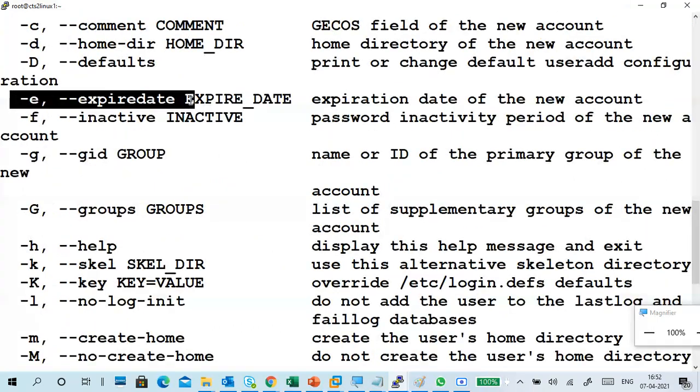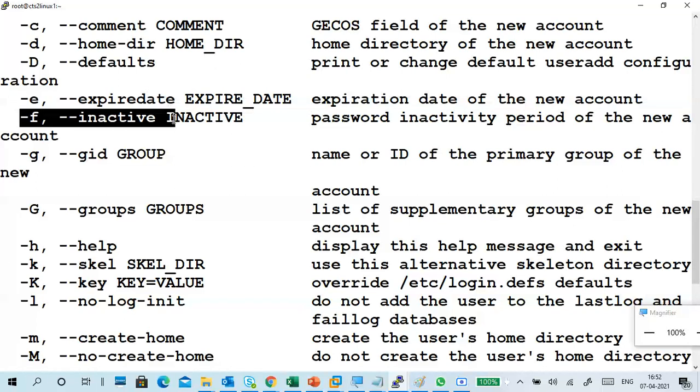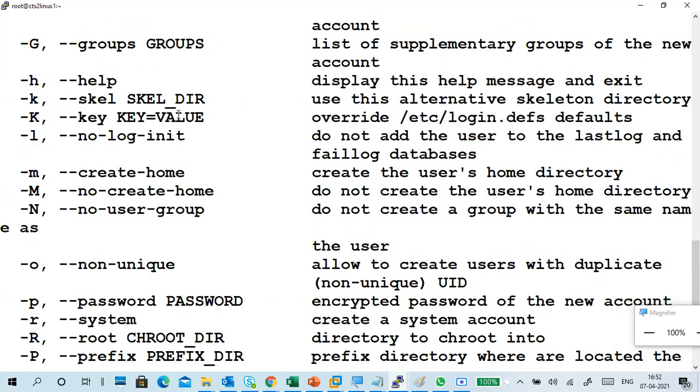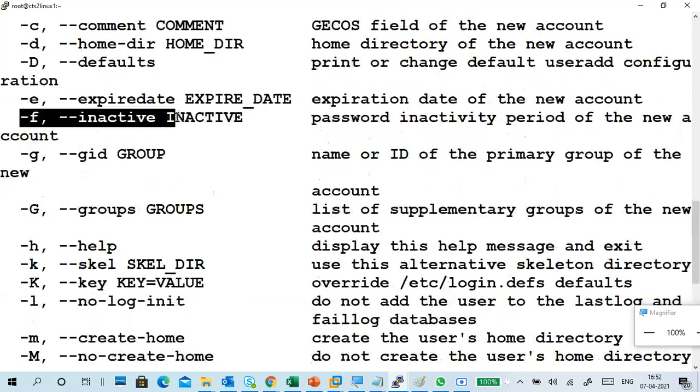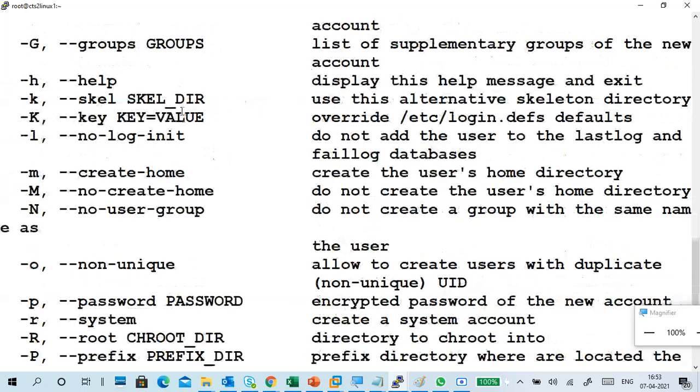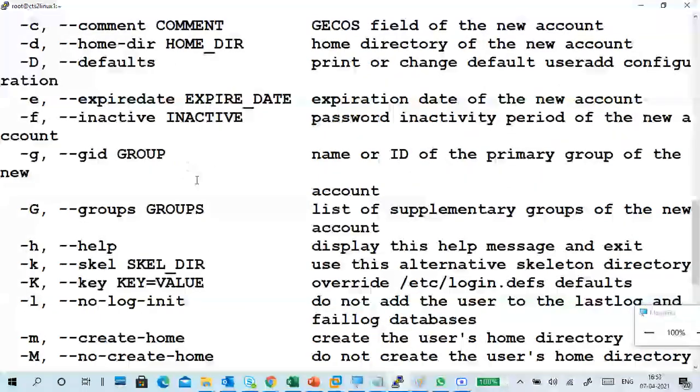You can define an expiry date. Inactive state means you can create a user now but keep the account inactive, or maybe the user left now so you should not add it. Then when they join again, we can activate it. You can create an account but in an inactive state.